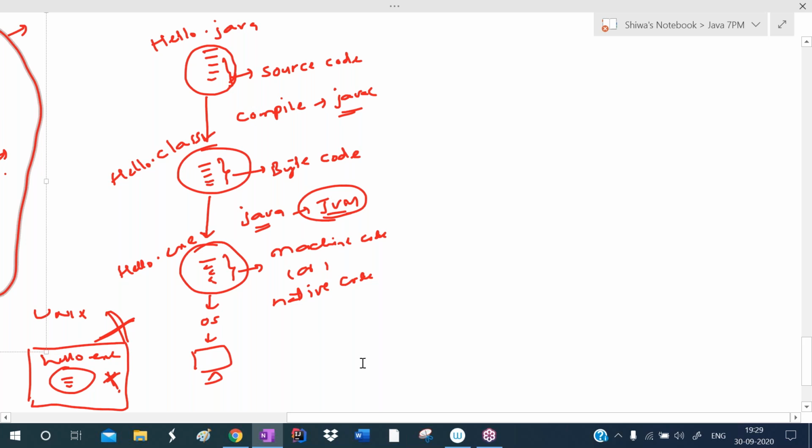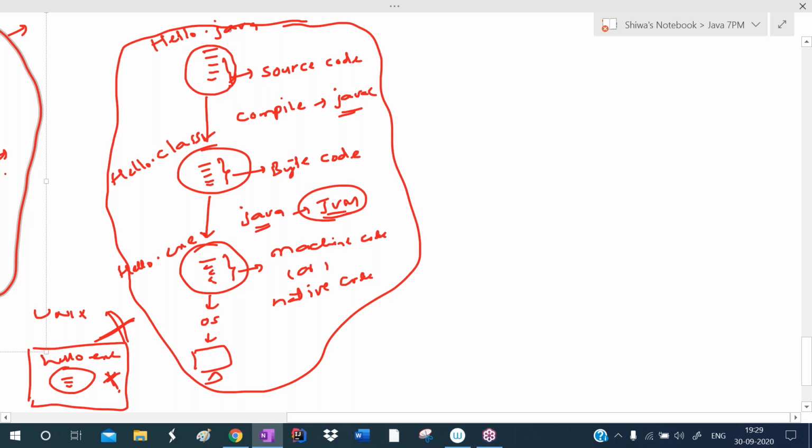Whereas in case of Java, after compilation, what is it generating? Bytecode, not an exe file. I want to run it. See, now this is one computer. Assume this computer has the Windows 10 operating system. So here Windows 10 machine code is there.